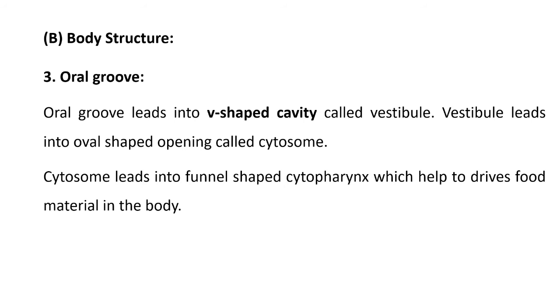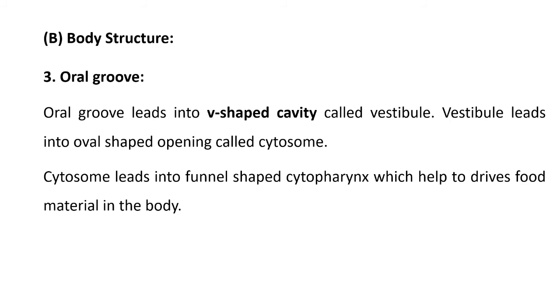Then the third part of the body is the oral groove. It is also called the mouth of paramecium. The oral groove leads to a V-shaped cavity, also called the vestibule. This vestibule is oval in shape and is also called the cytostome, or mouth of paramecium.